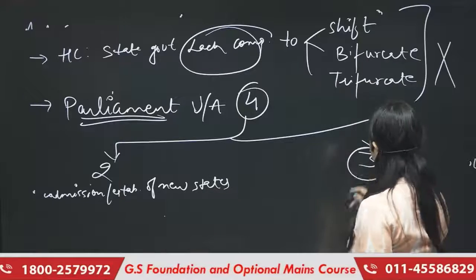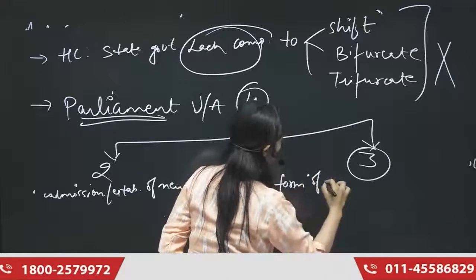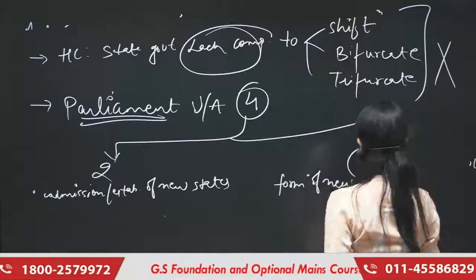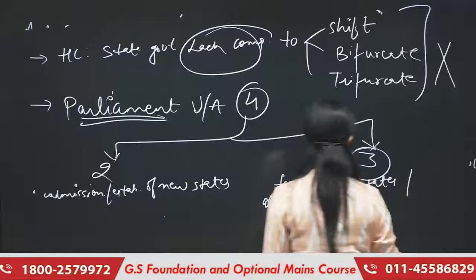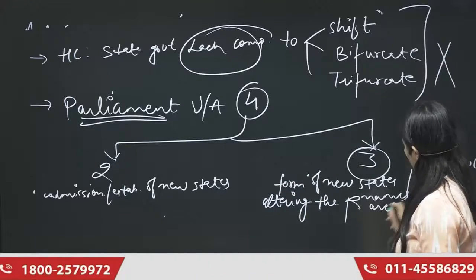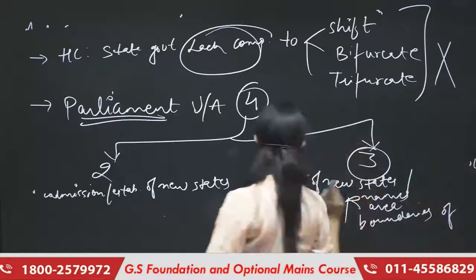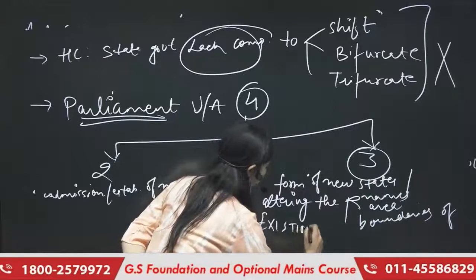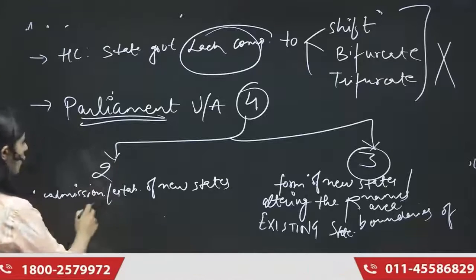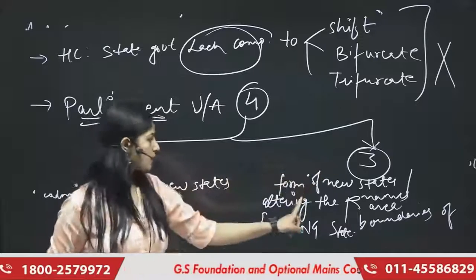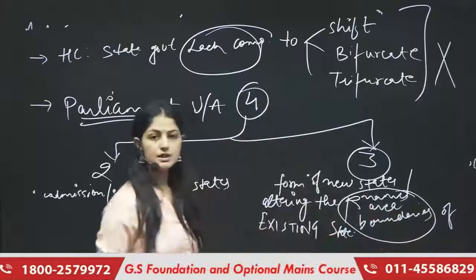Article 3 talks about the formation of new states, or altering the names, area or boundaries of, mind you, this is also an important word, the existing state. Let me repeat both articles: Article 2 talks about admission or establishment of new states, whereas Article 3 talks about formation of new states or altering the names, area or boundaries of existing states.